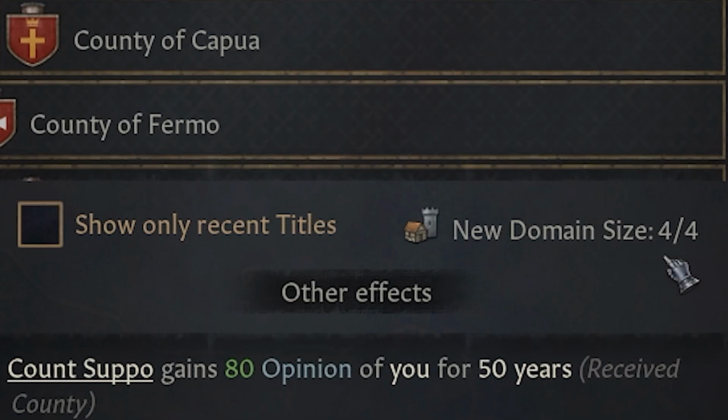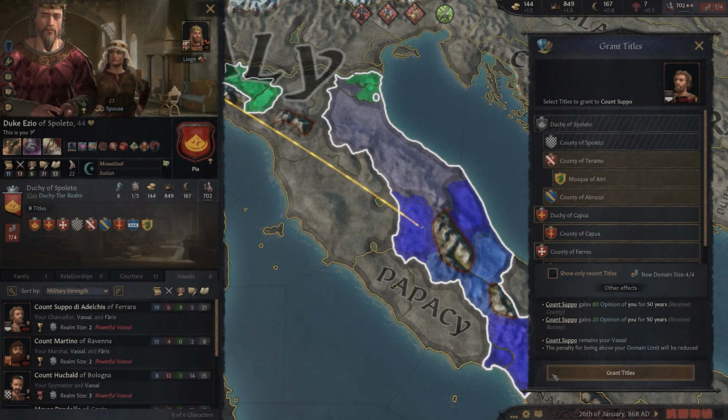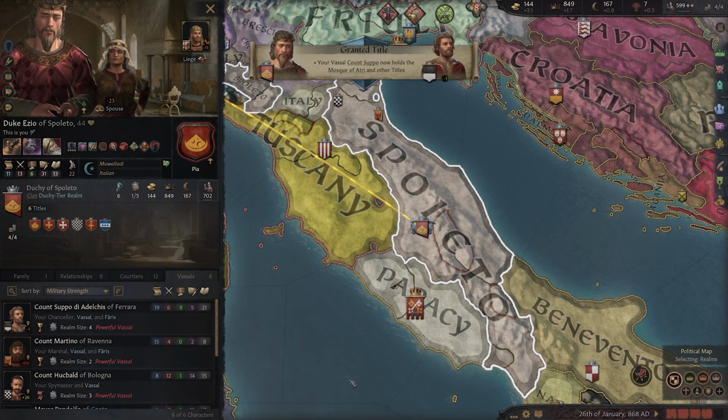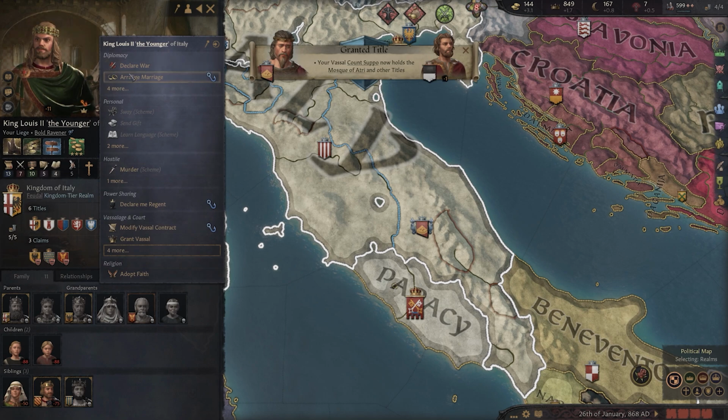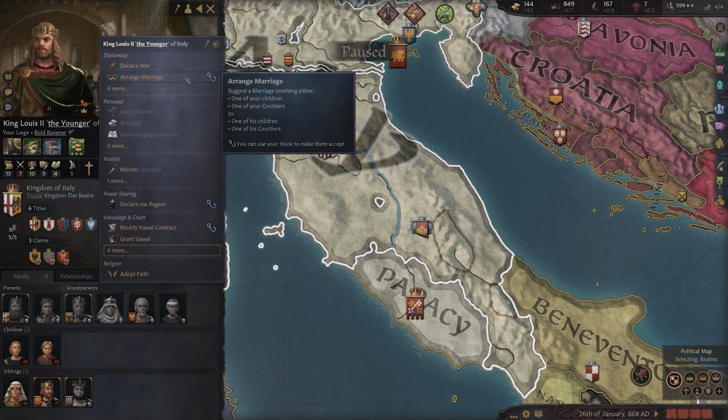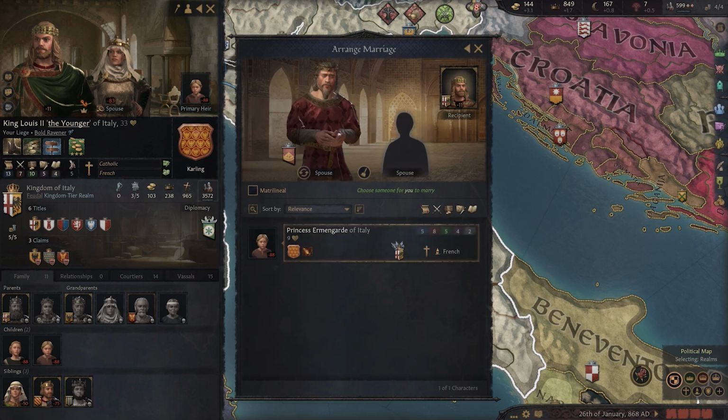It weakens me in some ways, but hopefully they'll help me in converting my realm, and it'll prevent them rising up against me in rebellion. But perhaps more interestingly, this strong hook means I can force an alliance that would have simply been impossible otherwise. I can force my liege to give me his daughter's hand in marriage.